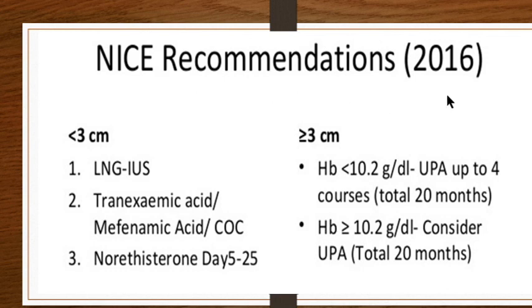NICE recommendation says that of medical treatment, if a fibroid is less than 3 centimeter, the first line of treatment becomes an intrauterine contraceptive device. Then you give tranexamic acid and mefenamic acid, that is an NSAID, or in cases of progesterone, you can resort to oral progesterone. If it is more than 3 centimeter, you're just buying time, for the correction of anemia, then you resort to ulipristal for a number of courses.